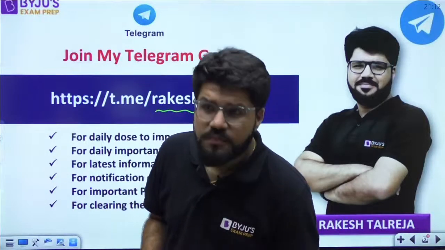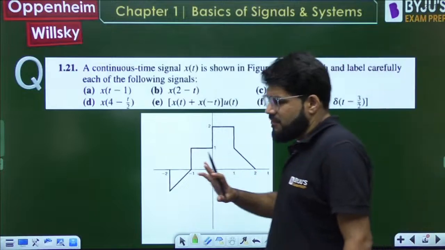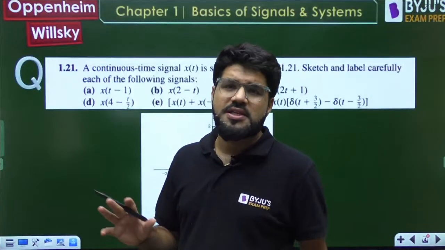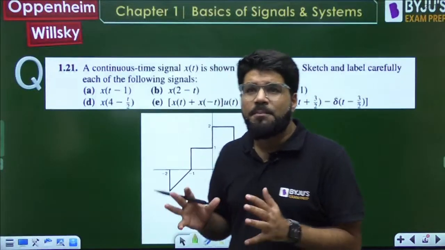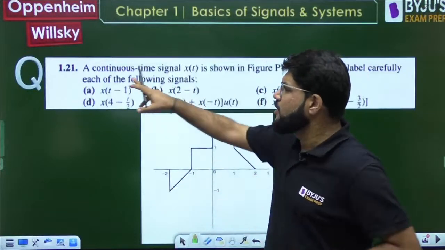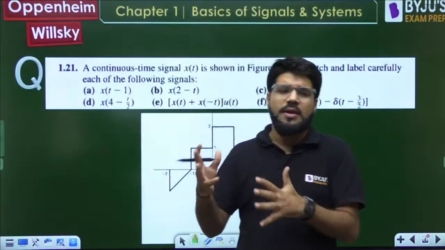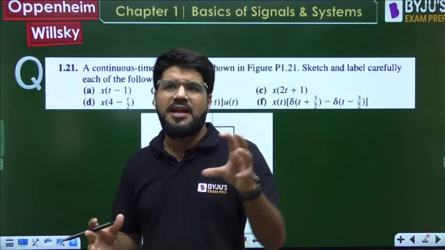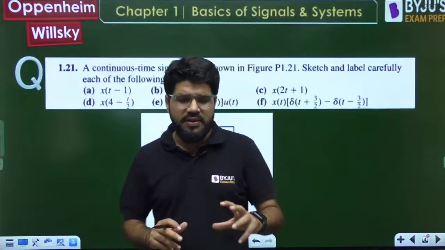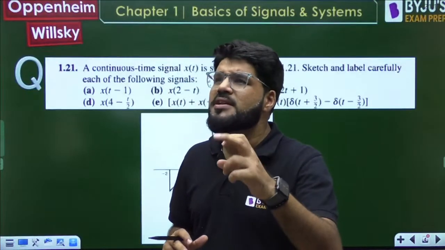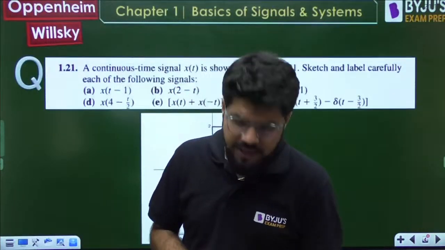So let's get moving ahead. What I have done is, even for this session, I have not got the questions typed. It's very easy to get them typed, but I'm bringing the exact questions of Oppenheim with the question numbering, some from the basic section, some from the advanced section. There are two types of problems in Oppenheim: basic problems and advanced problems. Even most of the basic problems are relatable to GATE. Sometimes in GATE about 10% of problems come out tough, and they can be related to the advanced problems. So we are taking both.